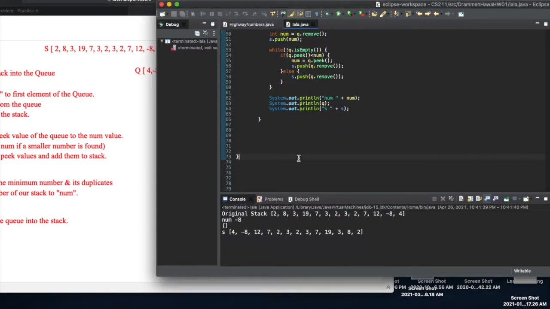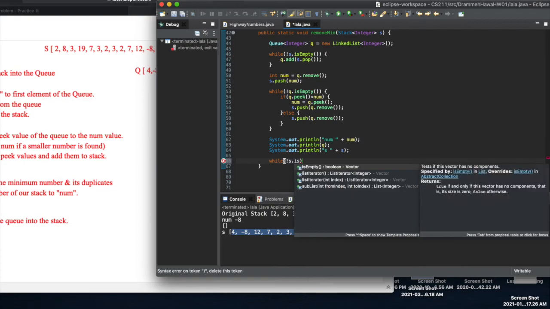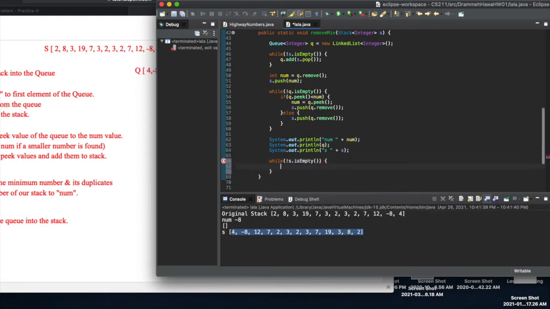So now that we have this, this is our stack, we're going to go through our stack and say, while our stack still has elements, what we're going to do is say if stack.peek is equal to num, then what we're going to say is stack.pop. Just completely disregard it and get rid of it.